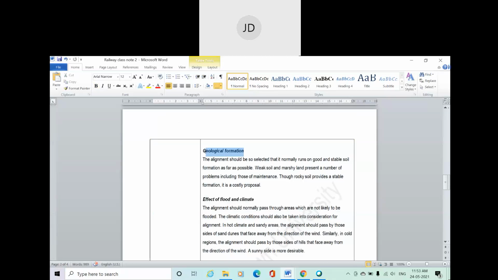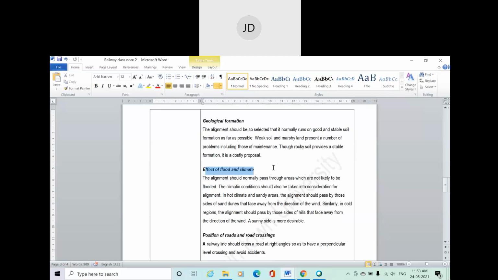Then geological formation also matters, whether your foundation contains soil, whether it is compacted soil, what is the type of the soil, whether it contains rock. Though rocky soil provides a stable formation, it is a little costly to lay the railway track over rocky soil. It is a little tedious and cost consuming also. So geological factors are also a matter of consideration.